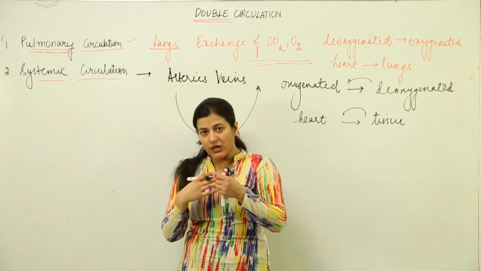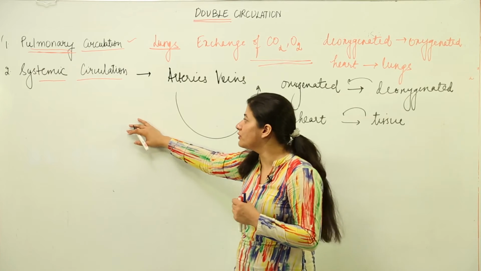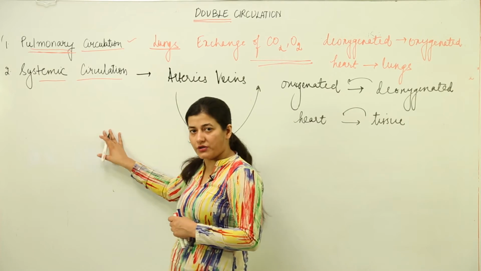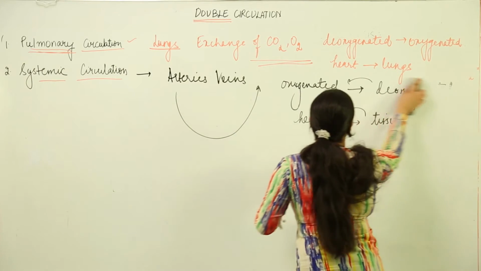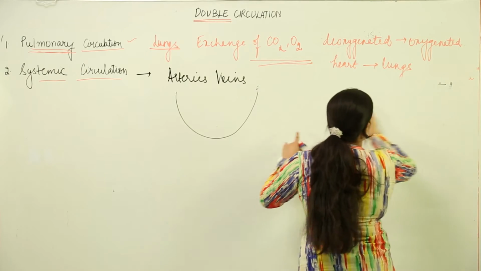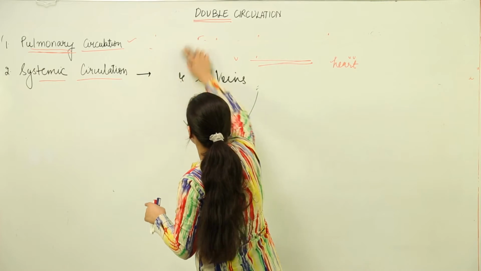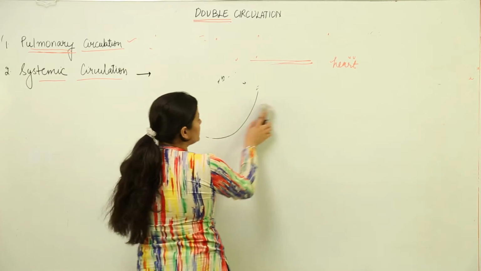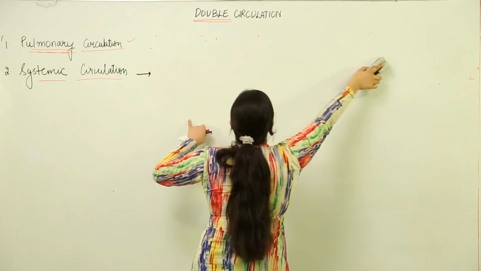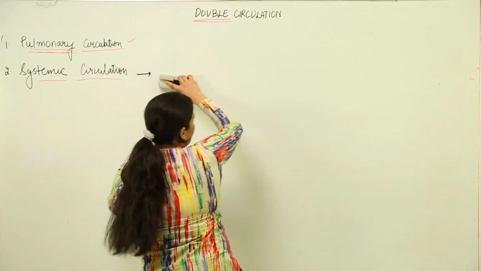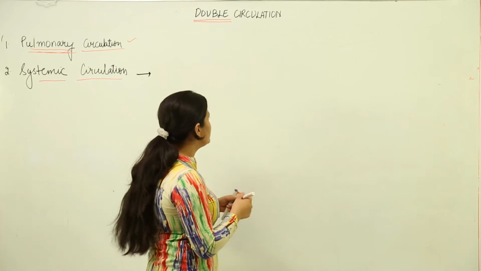Because it is circulatory, it is cyclical. In systemic circulation, according to some authors, there is a portal system and there is a coronary artery system. Now let us see what this is all about by a simple block diagram, which helps us understand how the circulation takes place with respect to heart, because the main organ responsible for circulation of body fluids in the entire body happens to be heart.